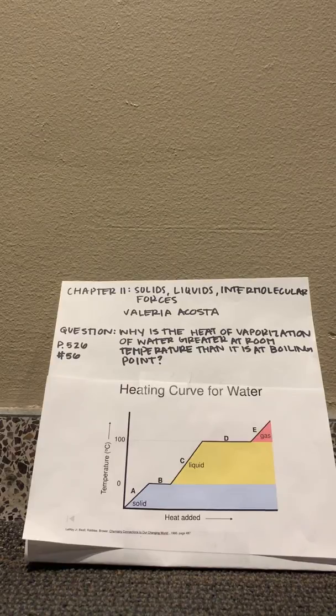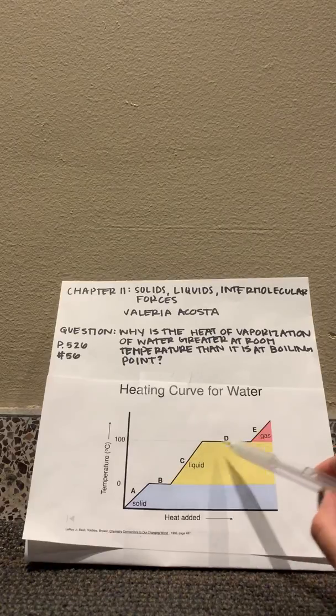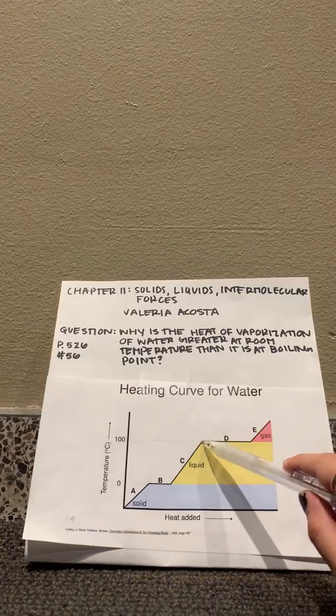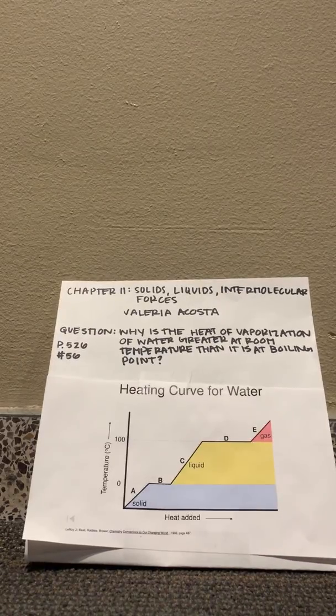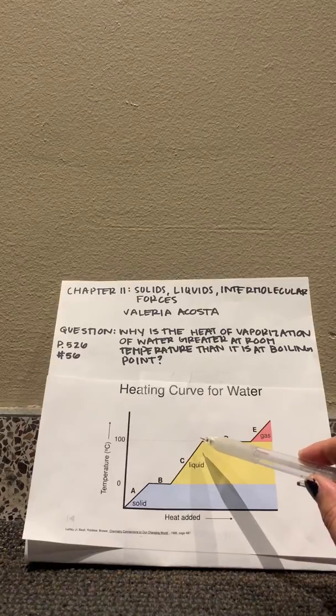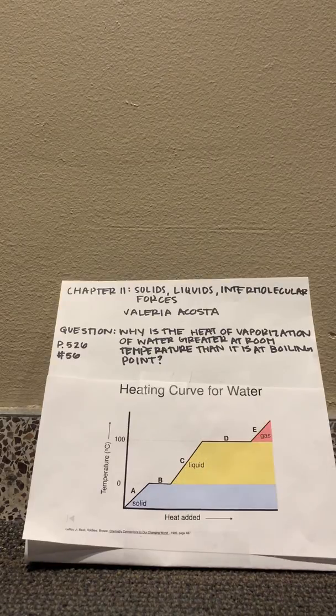In terms of the heating curve, water needs to go through both C and D to vaporize, but water at its boiling point only needs to go through D. At C, the temperature of water is rising to reach the boiling point, but at D, water is already at its boiling point. In conclusion, water at room temperature has less thermal energy than water at its boiling point.